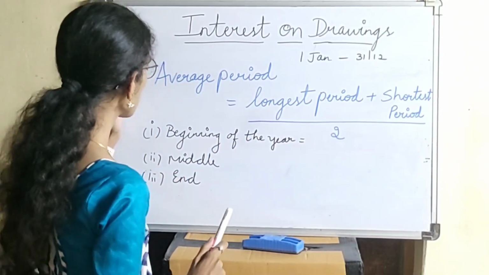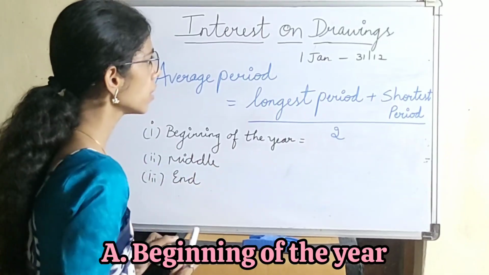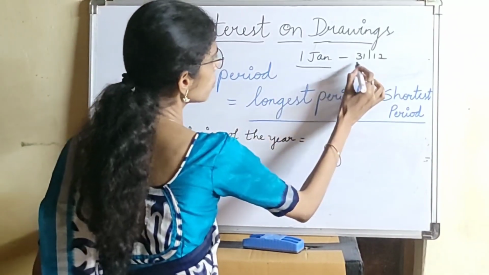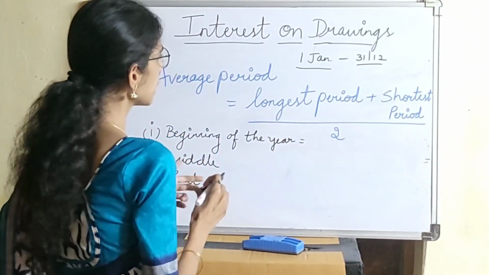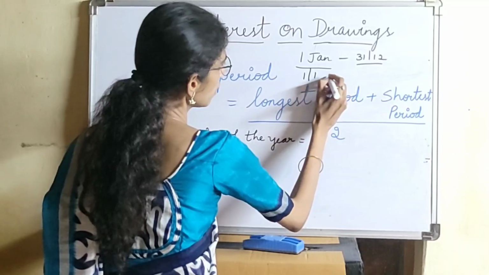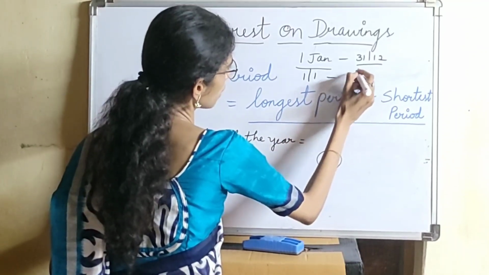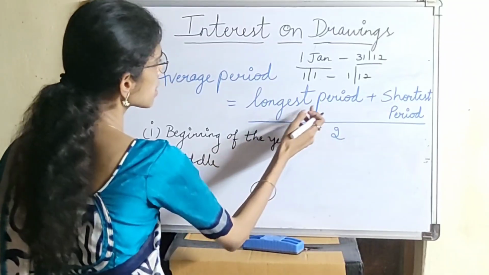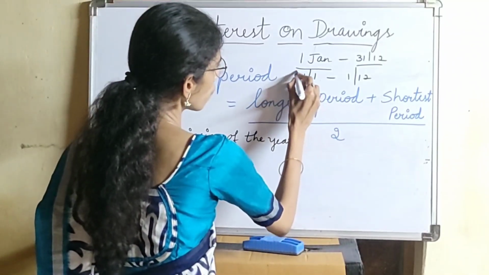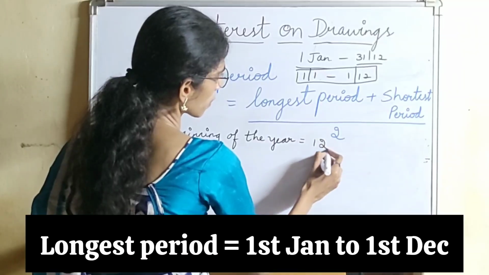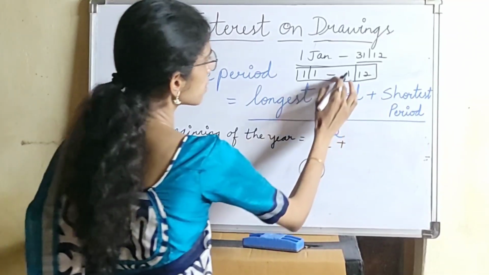So how will the average period be calculated for the beginning of the year? Suppose the interest on drawings is calculated from 1st January to 31st December. For the beginning of the year, drawings are taken from the 1st January till the 1st December. So the formula is longest period plus shortest period. Longest period means from 1st January to 1st December. How many months will it be? 12. Plus your shortest period.